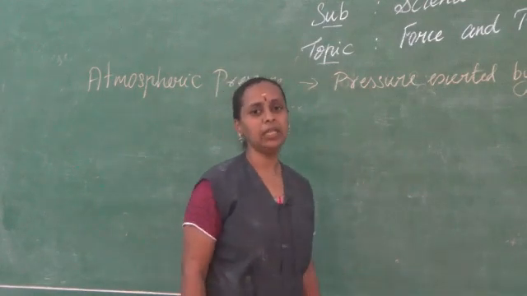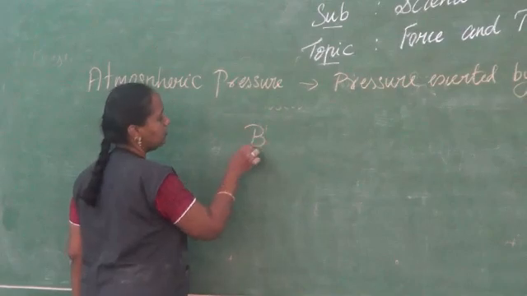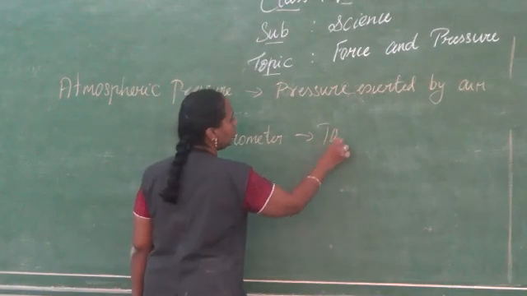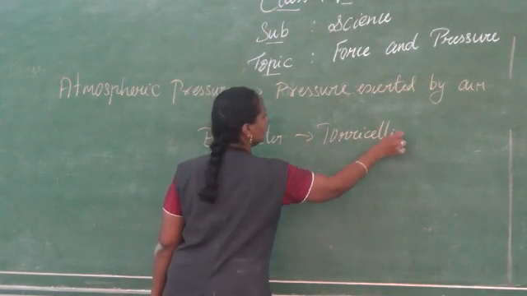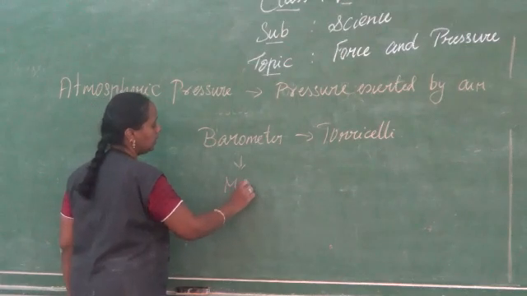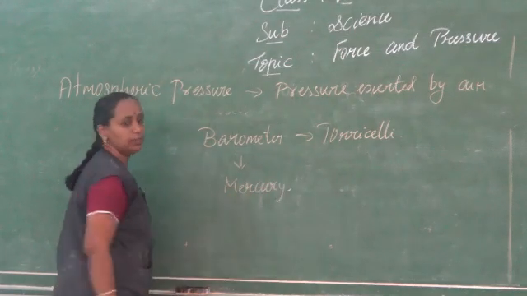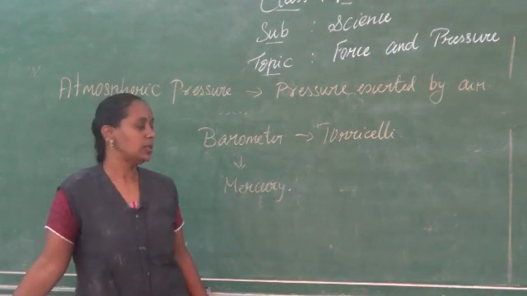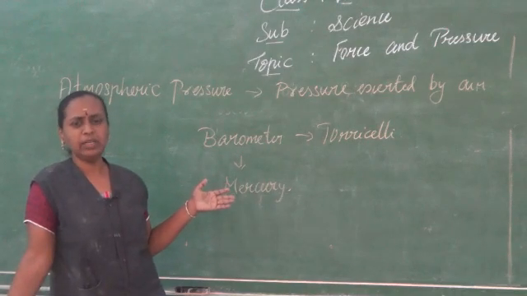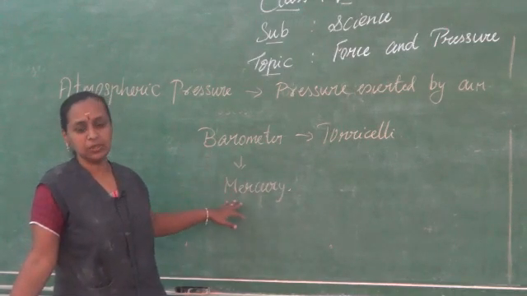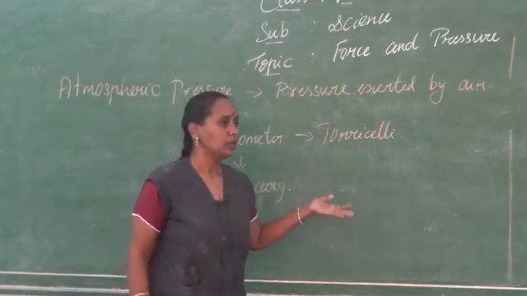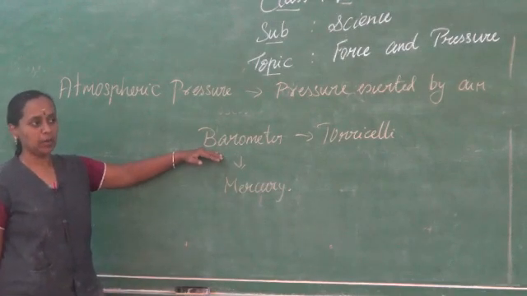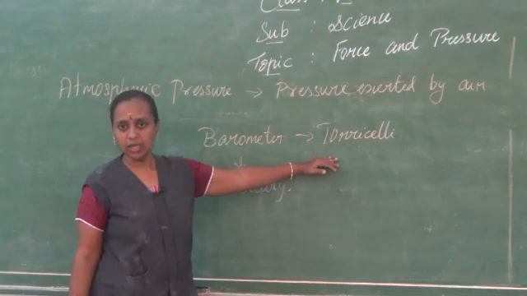This atmospheric pressure can be measured by a device called a barometer, which was invented by a scientist named Torricelli. This barometer contains mercury inside for measuring the atmospheric pressure. The liquid present inside the barometer is nothing but mercury, just as in thermometers mercury is used. Based on this mercury, you are able to calculate. So the device we use is the barometer, and who invented this barometer is Torricelli.